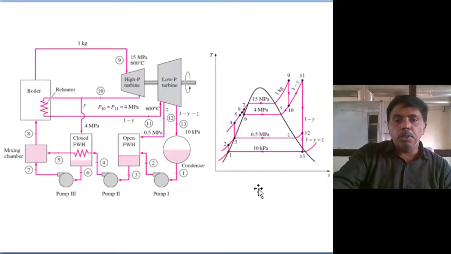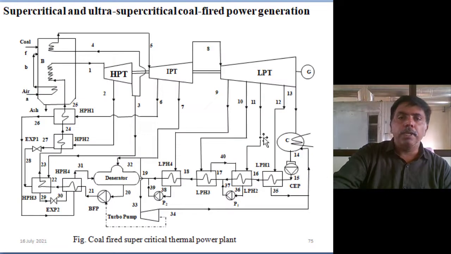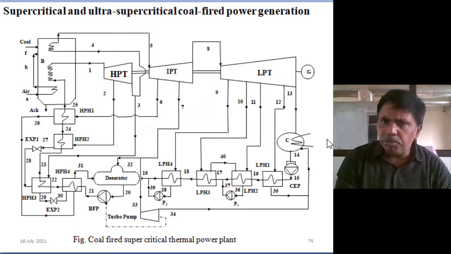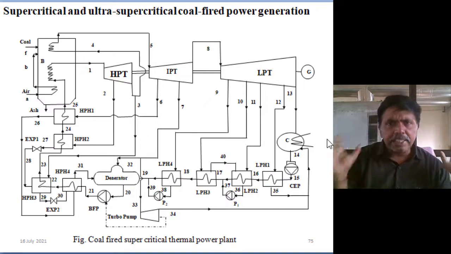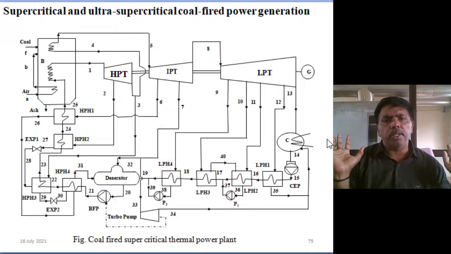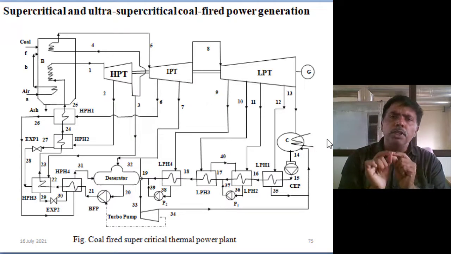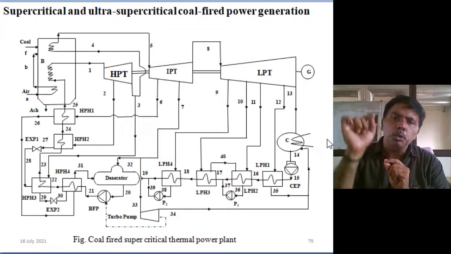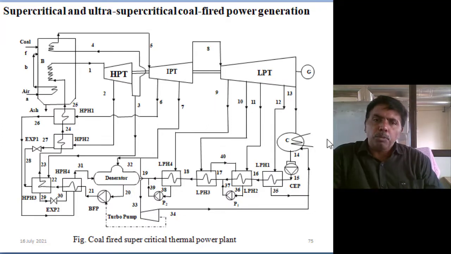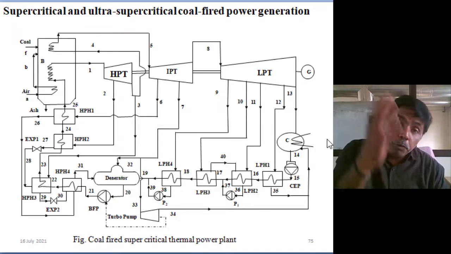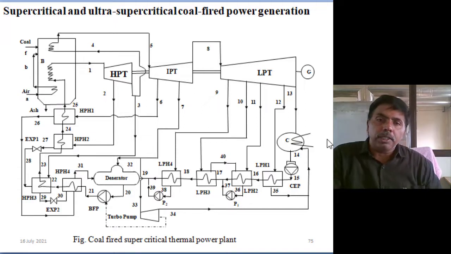So move to the supercritical thermal power plant. The same modified Rankine cycle is used in the supercritical thermal power plant. Only the boiler pressure we are raising: more than 221 bar is called supercritical, or more than 250 bar is called ultra supercritical. In these two conditions, reheating is required.